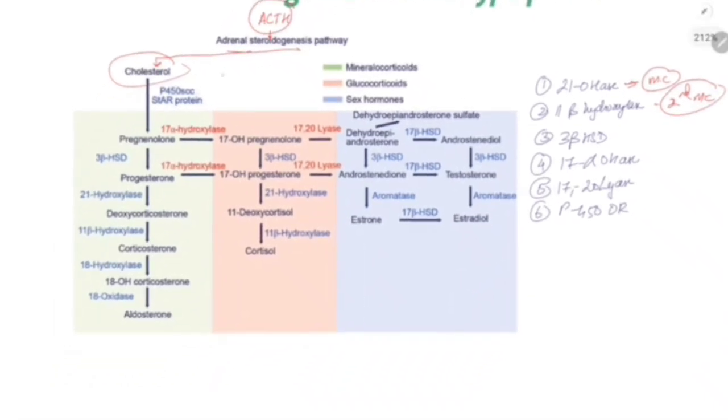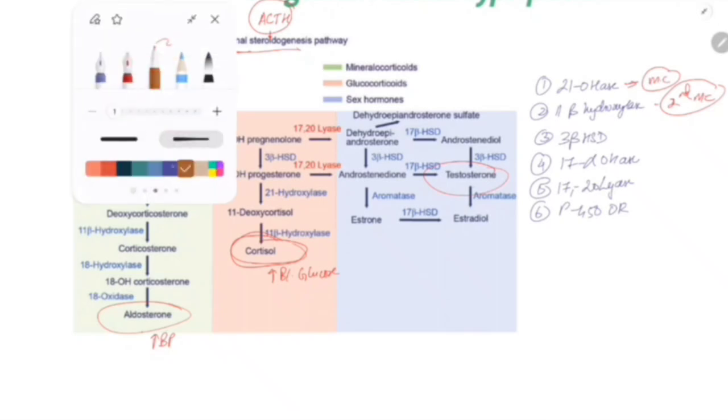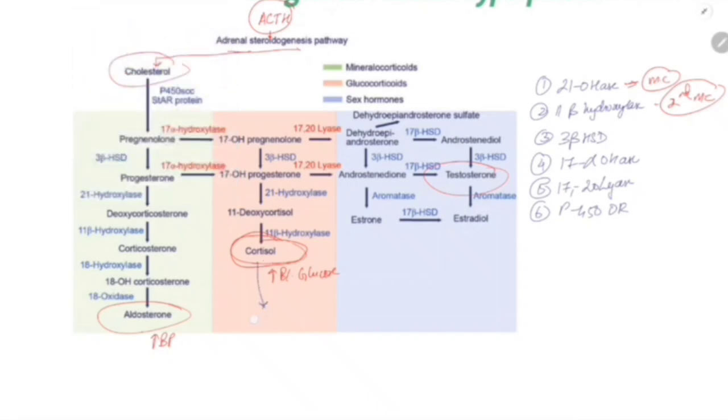So cholesterol is giving rise to 3 end products. One, aldosterone. Aldosterone is a mineralocorticoid. This is going to increase the BP. Next, cortisol, it is a glucocorticoid. This is going to increase the blood glucose. And testosterone is going to have androgen actions. Another point you have to remember is cortisol is going to have a negative feedback on ACTH.